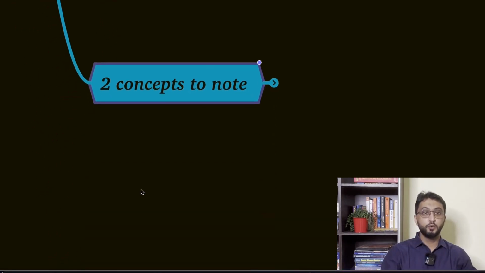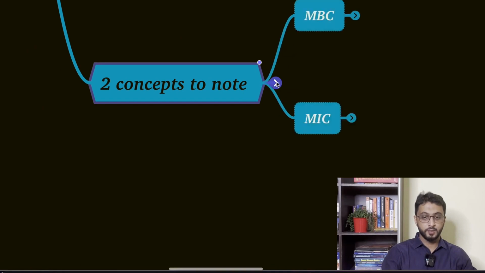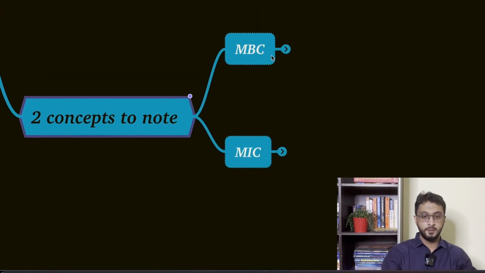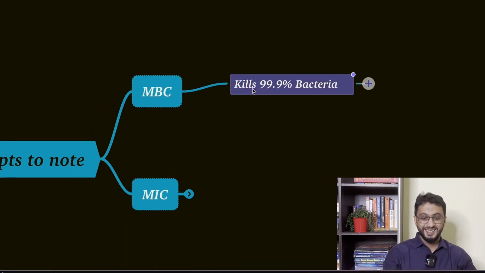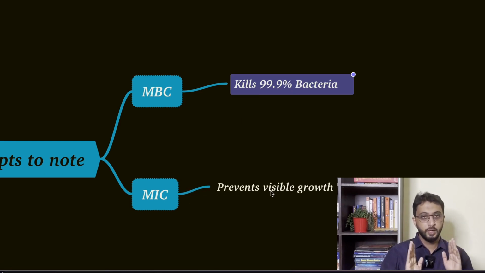Now before understanding them, you have to understand two very important concepts, which is MBC and MIC, minimum bactericidal concentration, minimum inhibitory concentration. MBC is the minimum concentration of the drug required for bactericidal action, to kill 99.9% of bacteria. MIC means the minimum concentration of the drug required for preventing the visible growth of the bacteria, not killing.